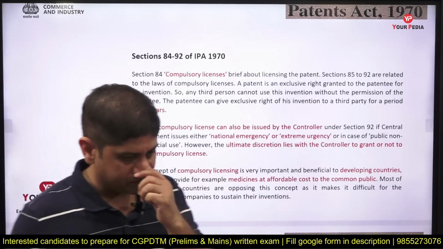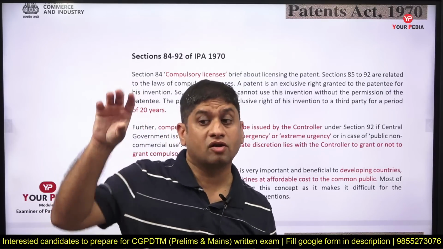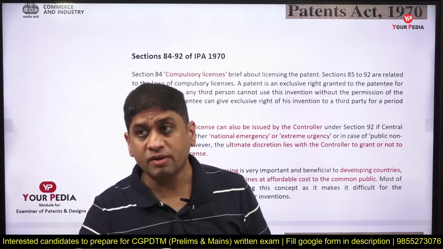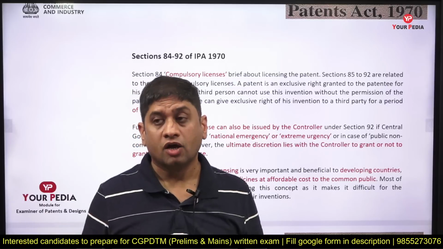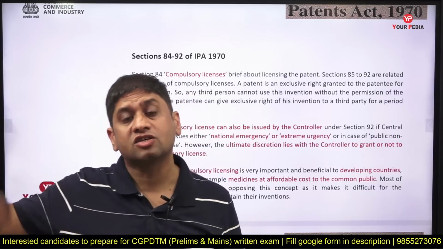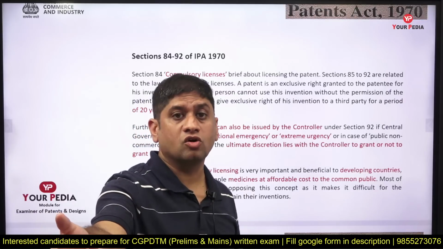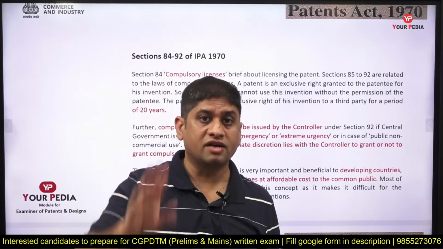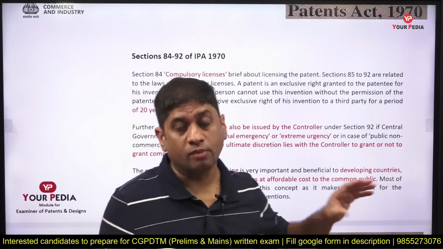I give you an example. When COVID came, suppose some pharma company says I have a patent on this medicine and this medicine may be used during COVID. Now the government can use the compulsory license clause to tell other companies to use this patent knowledge and make the medicines for national interest in an emergency situation. That is called compulsory license.